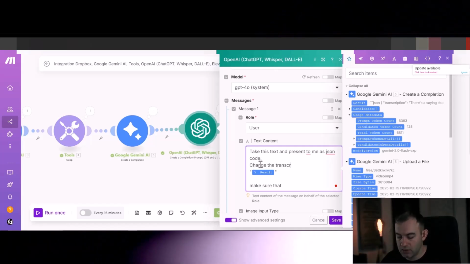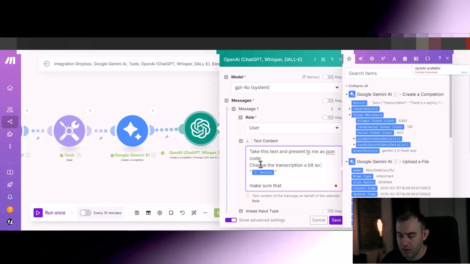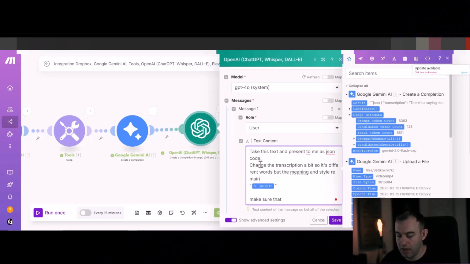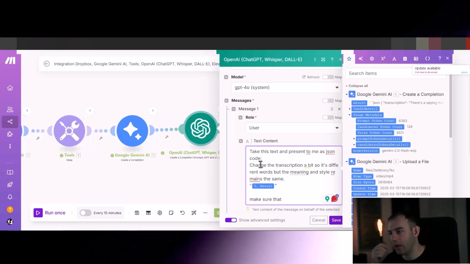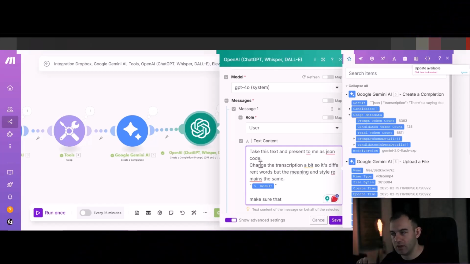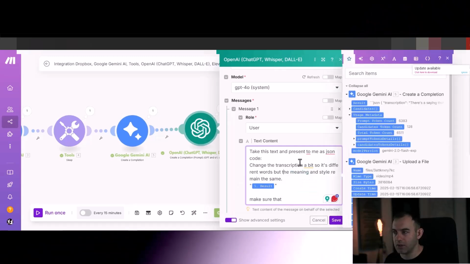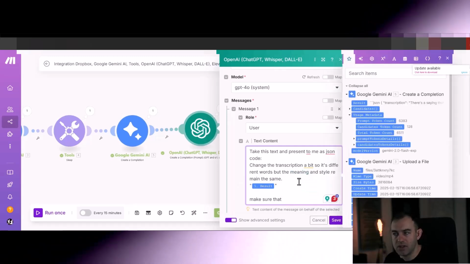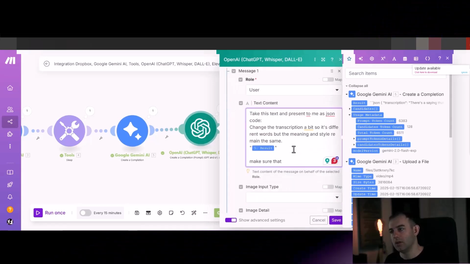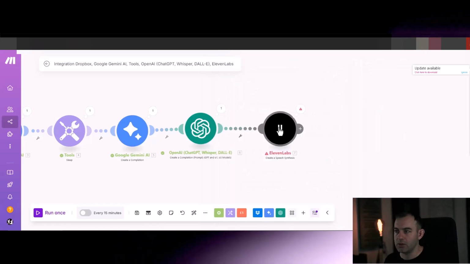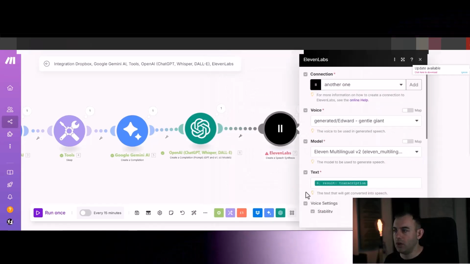Change the description a bit so it's different words, but the meaning and style remains the same. The reason I'm saying the style remains the same is because I'm using motivational videos, and I don't think if you change the style a lot it will be as good. So I'm just keeping the style and the meaning, but telling it to put it into other words and see if that works. If not, we'll just delete that part and go back to the roots. So now I'm really sure this is just going to work.